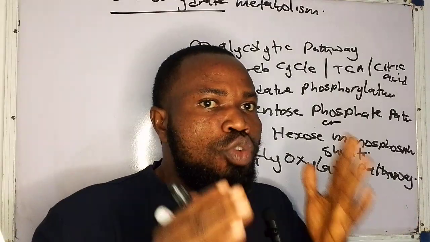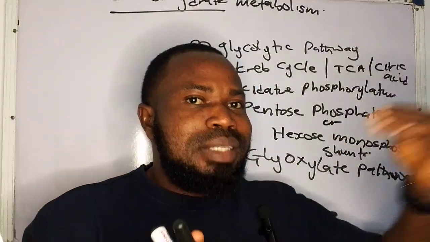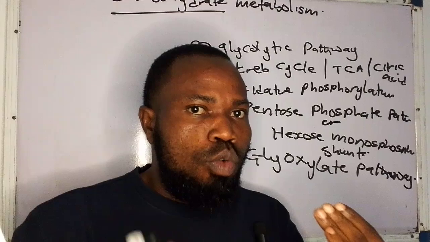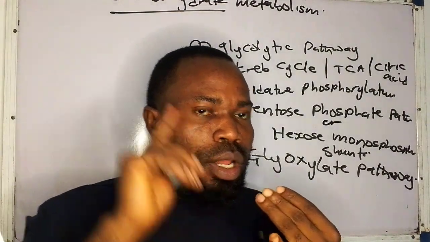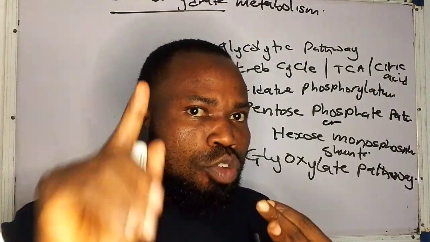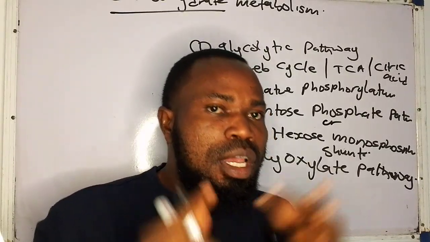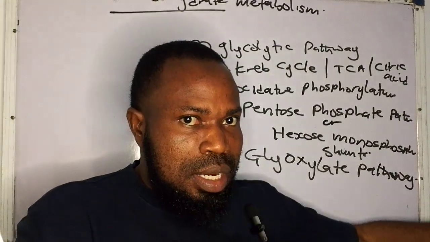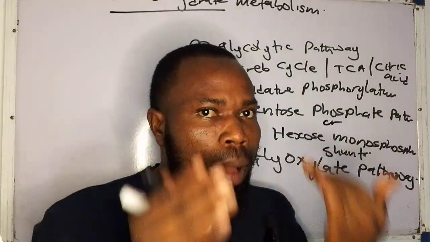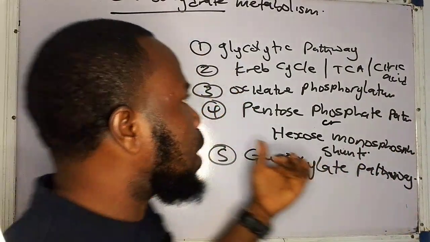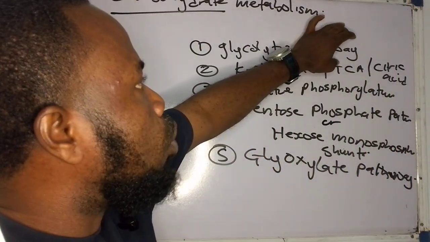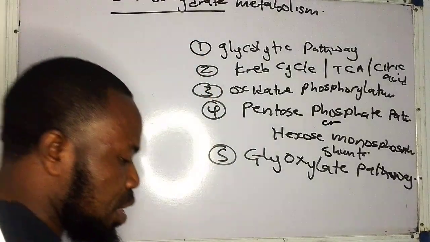Are you there now? So in this series of videos, we're going to be looking at the metabolism of what? Of macromolecules, talking about the likes of the carbohydrate, the protein, and the lipids. But we are starting with this aspect in this series of videos, which is carbohydrate metabolism. Now, looking at the glycolytic pathway. Now let's start with the glycolytic pathway.